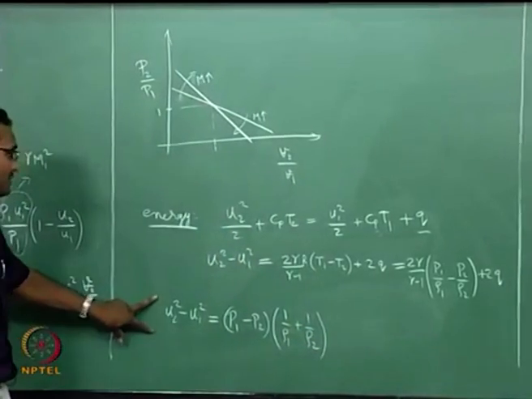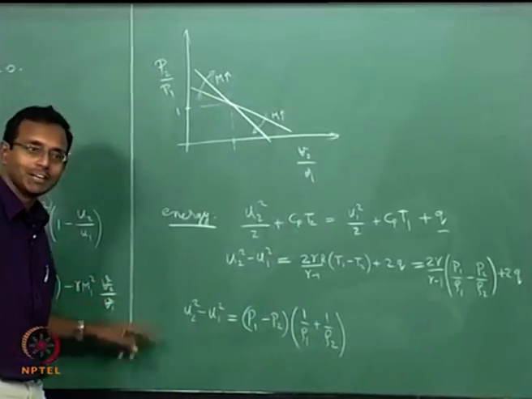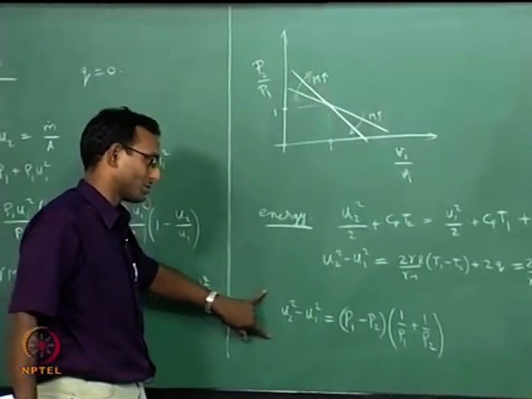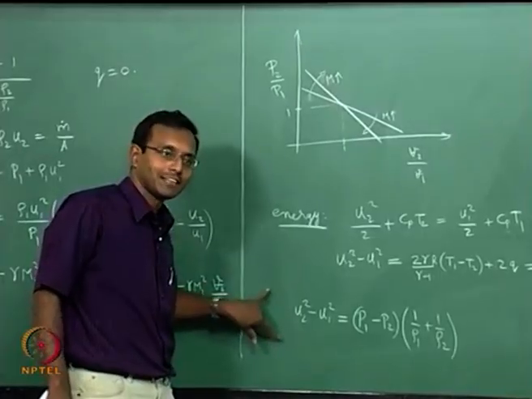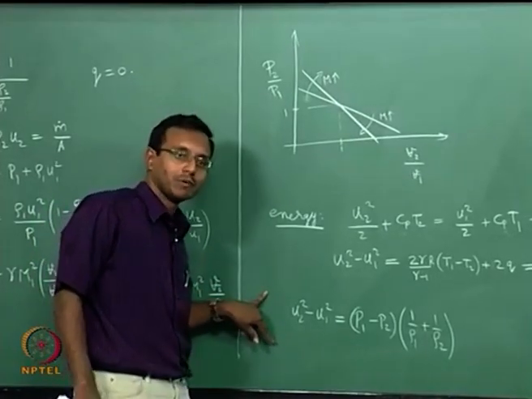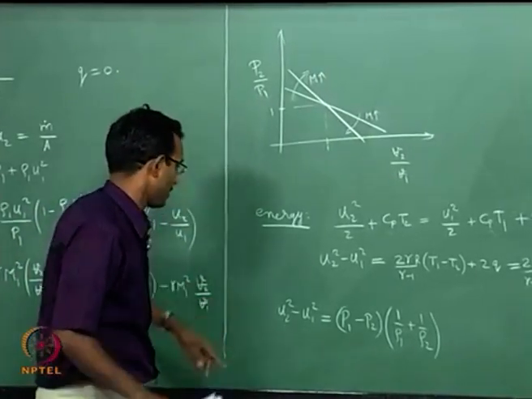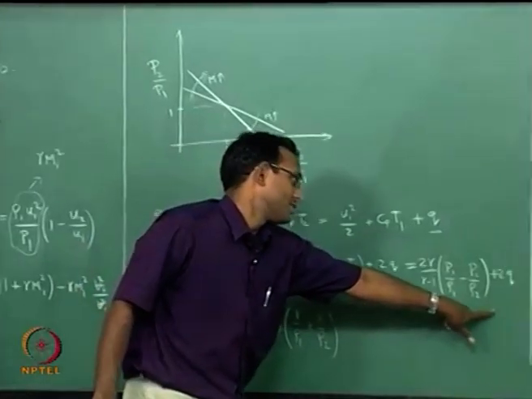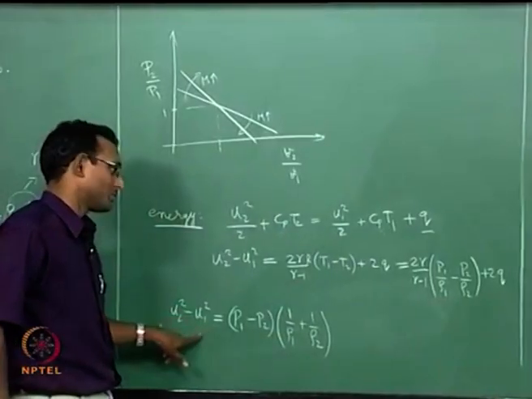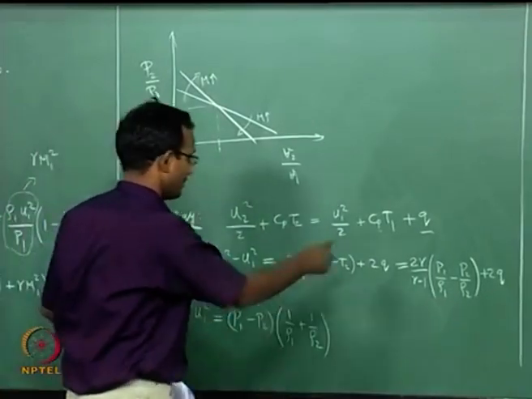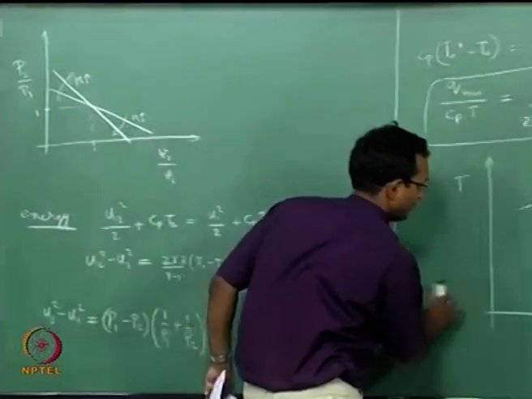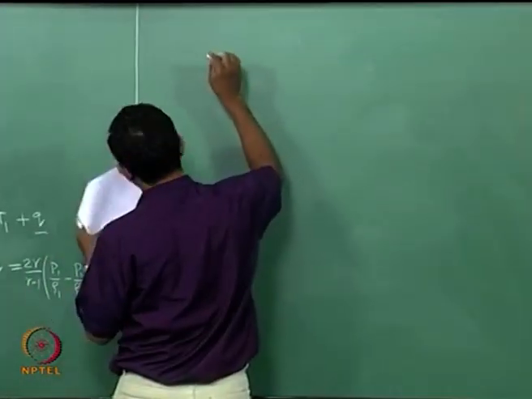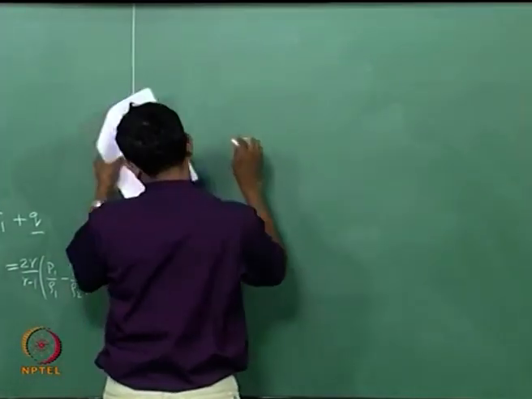I am just taking this, otherwise I have to write 3 more lines. I just want to take this from normal shock relations. We derived this exact equation when we were doing normal shock relations. So now I want to link this with this relation, because both are U2 square minus U1 square. I want to equate these two right hand sides, and I will write 1 by rho as my specific volume now.